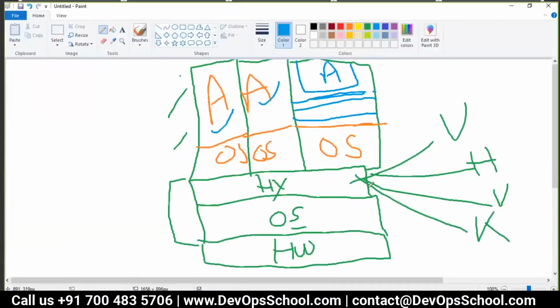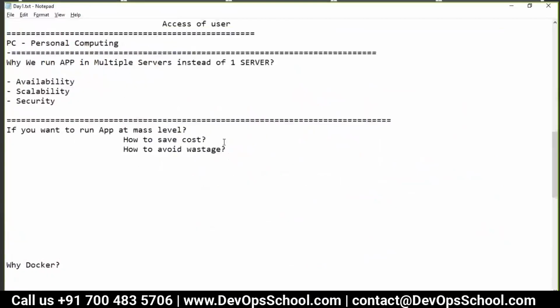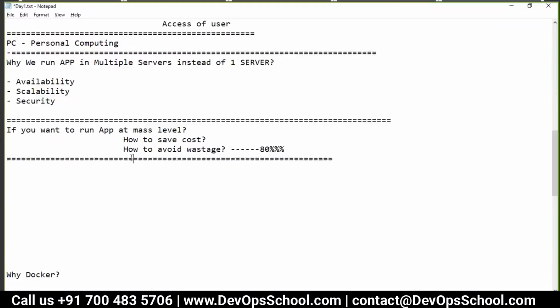Yes. So guys, this is virtualization. Because virtualization has come, the solution for this is virtualization.